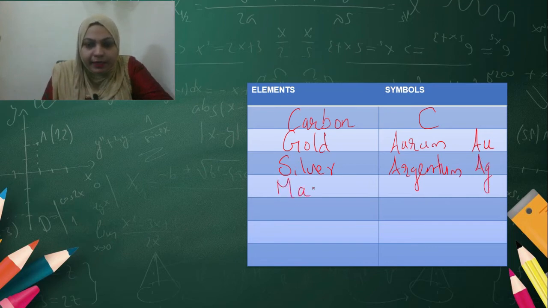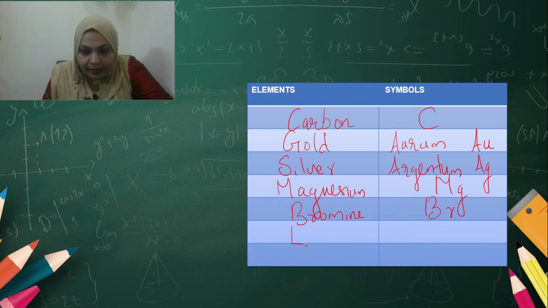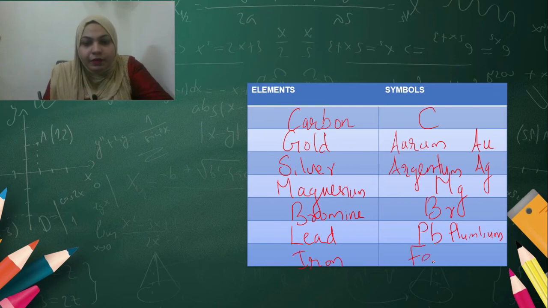Next we can write magnesium. Mg is the symbol for magnesium. Next we can write bromine. Br is the symbol for bromine. Second last we can write lead. What is the symbol for lead? Pb is the symbol for lead because lead is originated from plumbum. Next we can write iron. You know that iron is originated from ferrous. So Fe is the symbol for iron.